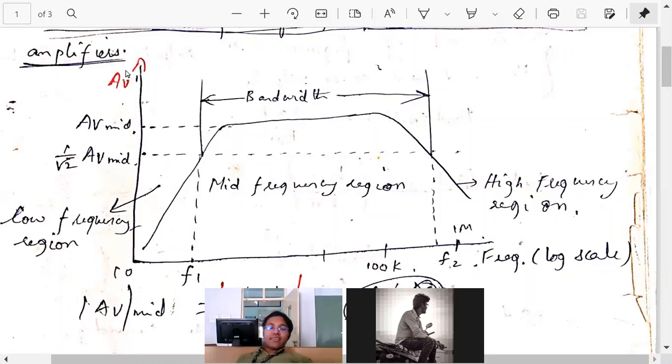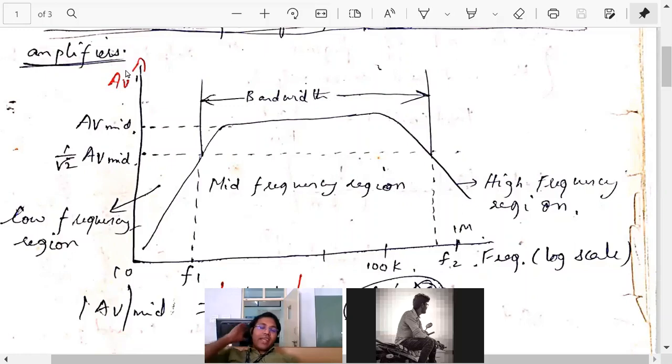In terms of voltage, can you tell? P equals V square by R. P is V by R or V square by R, which is correct? V square by R. Very good. Again, P is equal to V into I, and I can write I as V by R. So P is equal to V square by R.